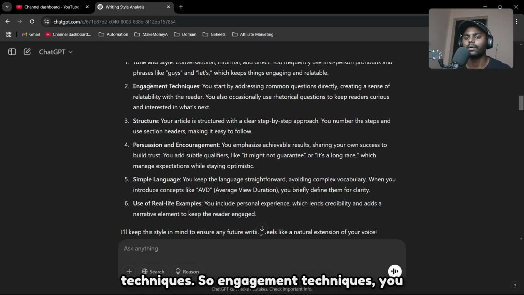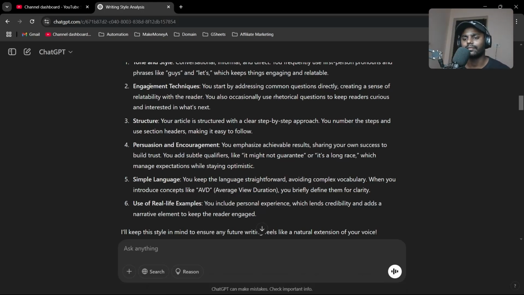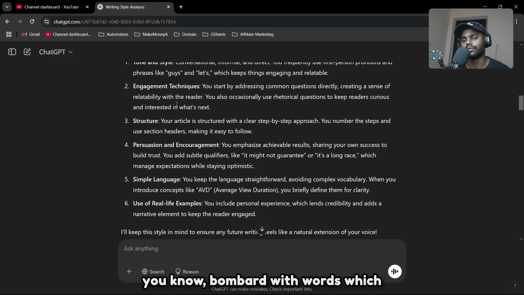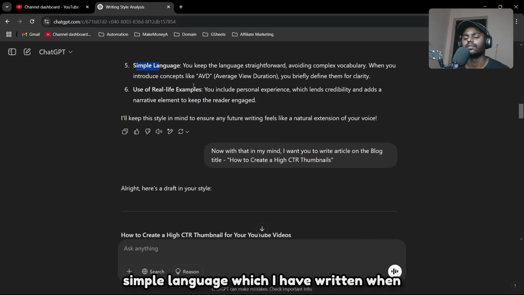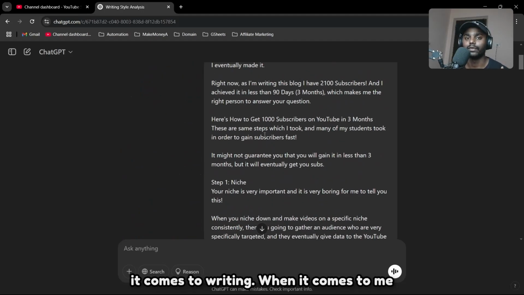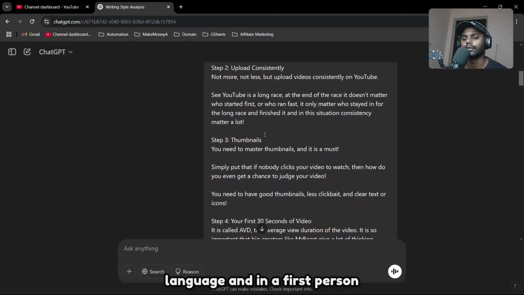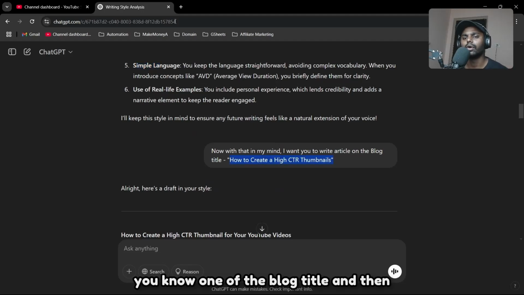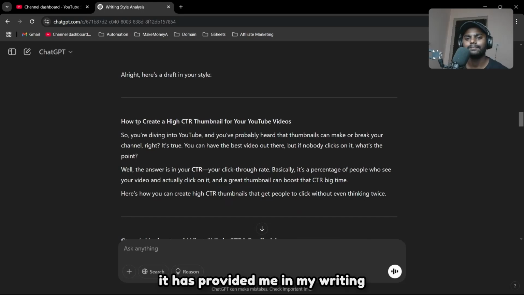And the engagement techniques, you can ask it to analyze and write in a story format, like use real examples or imaginary examples, and then use simple language. I don't want AI to bombard me with words which I don't even know, because many people are not aware of complicated words which are only present in a dictionary, right? I don't want that. So I told it to use the simple language which I have written. When it comes to me writing articles, I use very simple language and a first person perspective. Then I asked it to write one blog title, and it provided it to me in my writing style.